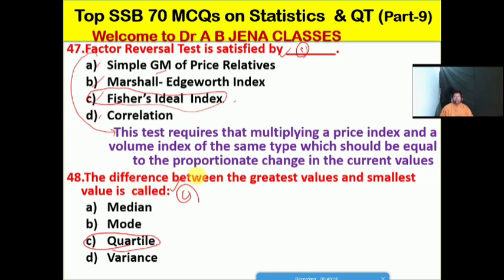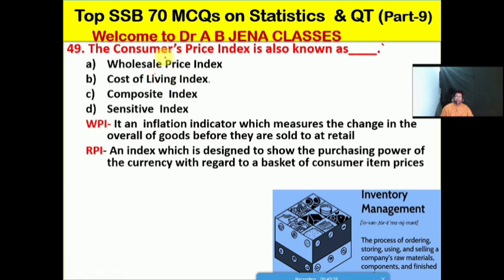The difference between the greatest values and the smallest values is known as and called as what? The quartile. So next one we will see: the Consumer Price Index is also known as what? A, the wholesale price index; B, the cost of living index; C, the composite index; D, the sensitive index. No doubt friends, B is the right option for this MCQ.